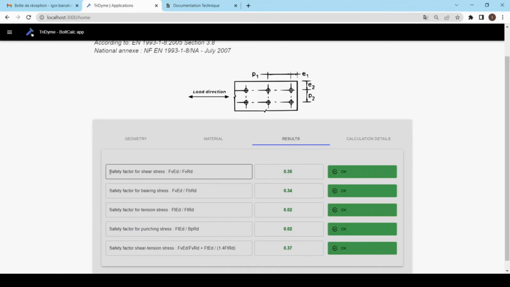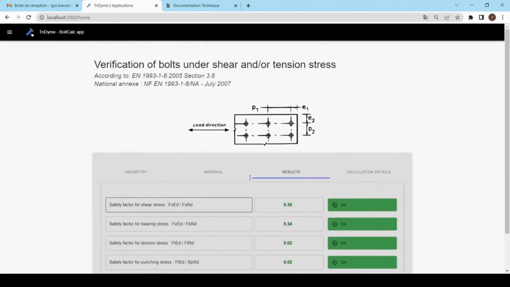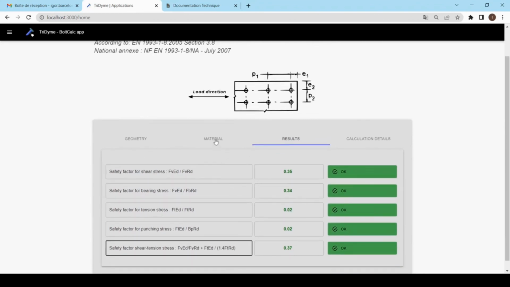The safety factor for the shear stress 0.35. The safety factor for the bearing stress is also okay. For the tension, for punching, and for the combined shear and tension stress. So everything is okay here in this case. Okay, we can also try to change the load.